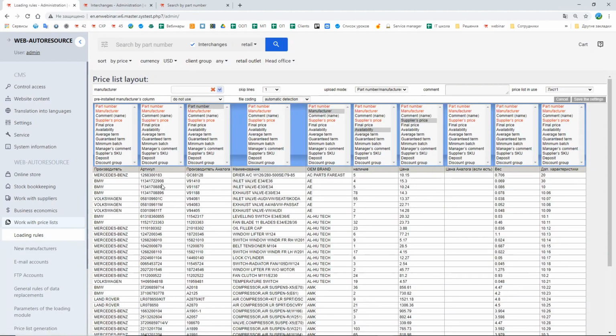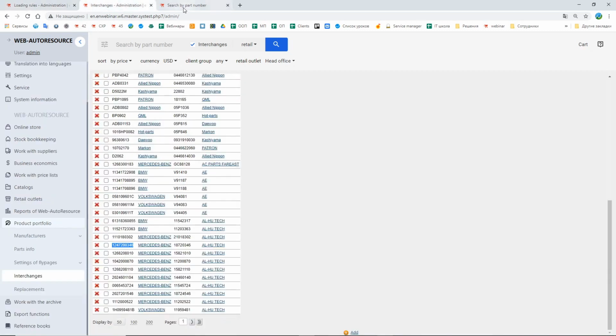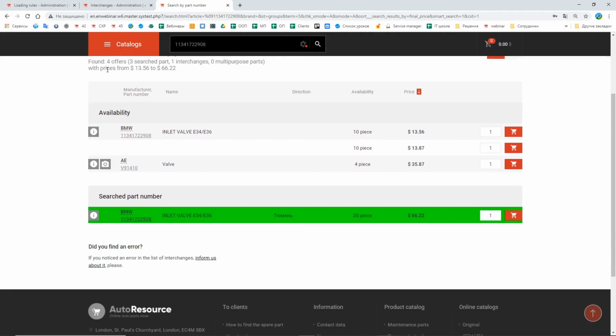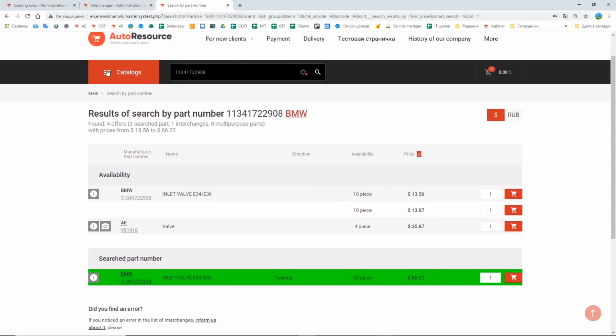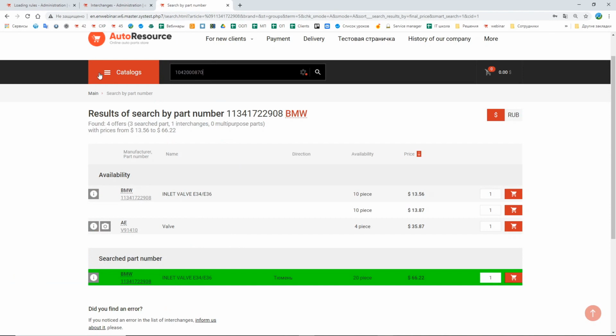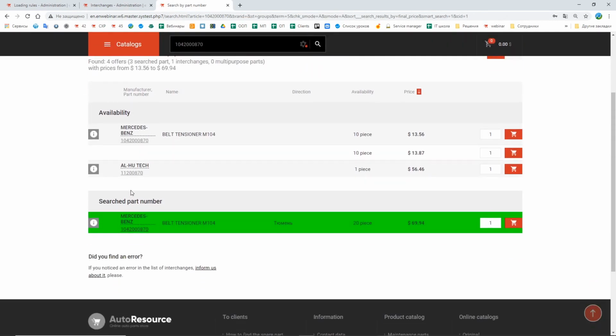Now let's search for the spare parts. Now we see the information about the requested spare part, and the system also found the information about the interchange. Here is the interchange. Let's try to find something else. Again, the interchange.